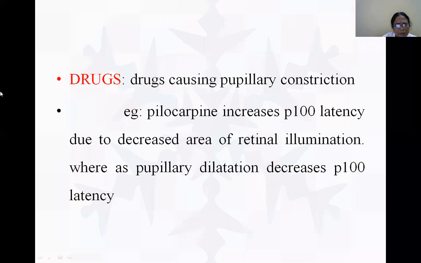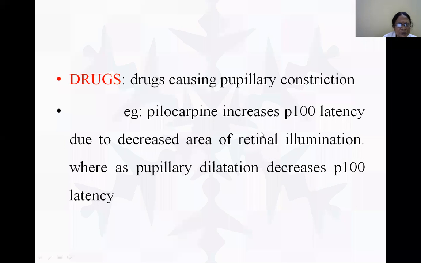And coming to drugs which cause pupillary constriction, pilocarpine increases P100 latency because there's constriction of the pupil and a decreased area of retinal illumination.